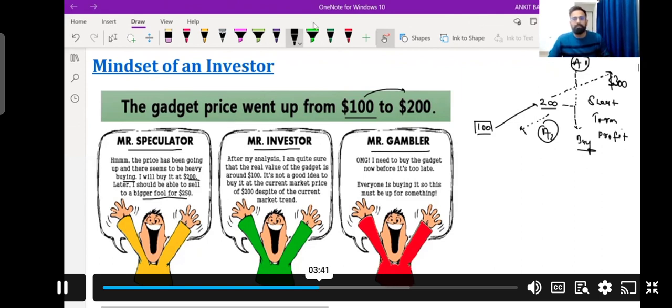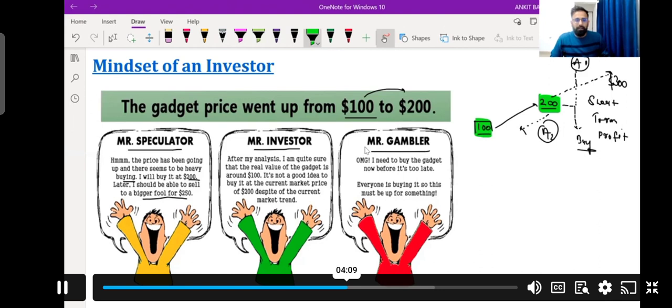But if I talk about the investor, what has the investor done? He has purchased some stock at $100, right? And he has seen that there is an increase in price, but I have already told you that investors never sell their shares, they keep themselves very calm, right? They focus on fundamental analysis. And here the investor won't be showing any movement, right? The investor will be very calm and holding the shares, and he won't be focusing on the upward or downward movement of his stock, right?